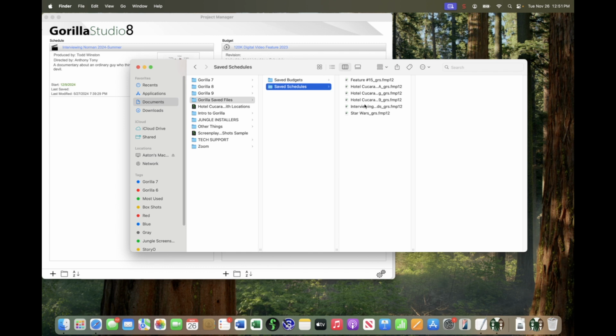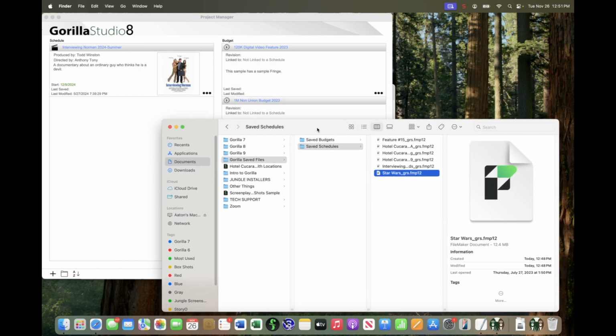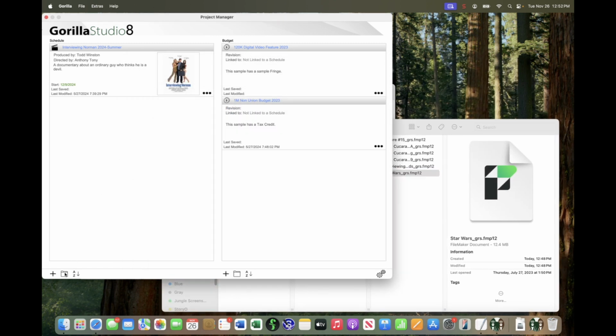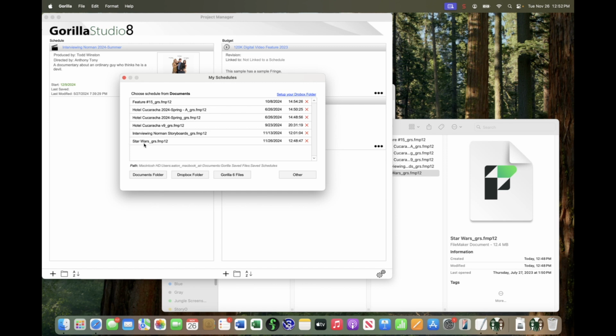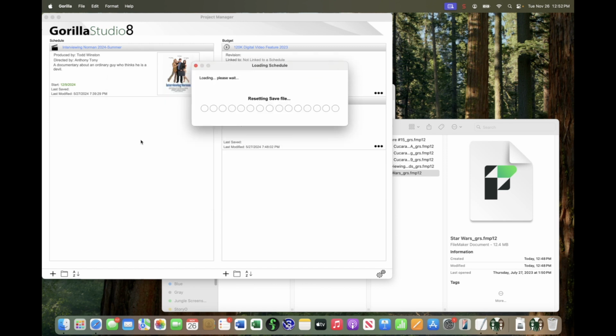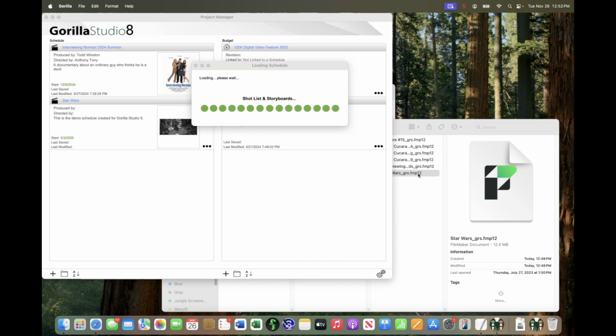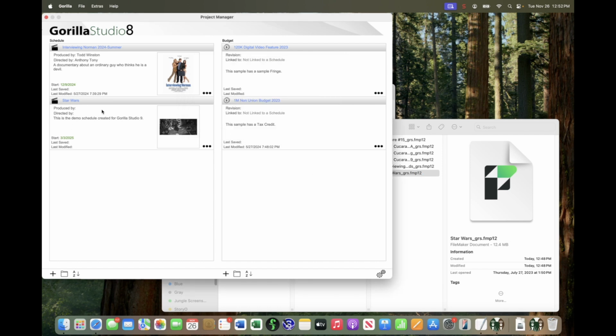However, since I saved it to the Saved Schedules folder, if I go here again, let's just verify that. There it is. You can easily load it. So I can just go down here to the folder button. Even though I'm in demo mode, I can still load a schedule. But in demo mode, you cannot save a schedule. So bear that in mind, okay? So now I'm loading Star Wars, but notice what I'm doing. I'm loading the Star Wars schedule from right here because I saved it just a moment ago. I'm not necessarily loading it from version 9. That version now could be different. It's not. It happens to be the same version. But now I have Star Wars here, and if I go to version 9, I will have Star Wars there too. But they're two different schedules now.